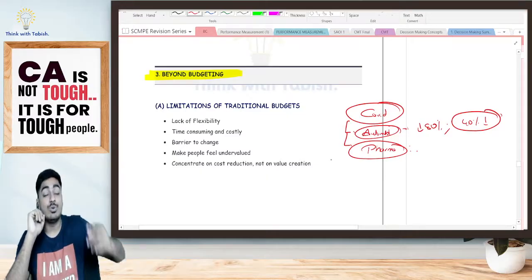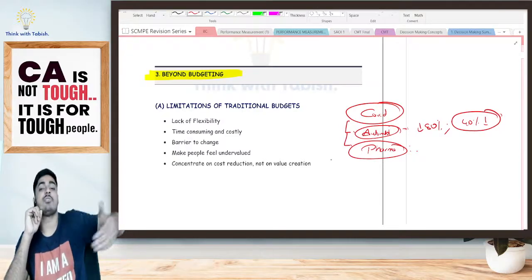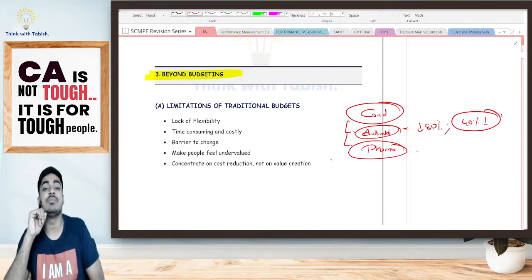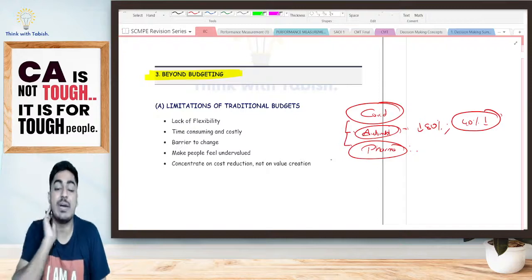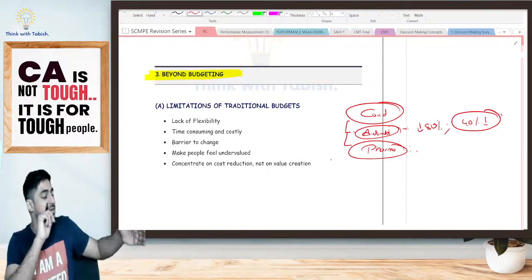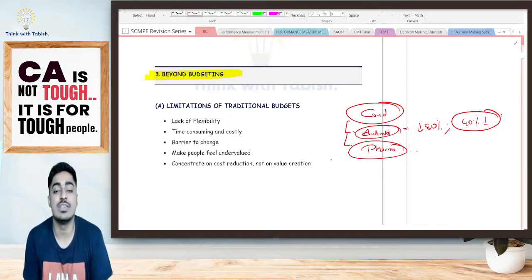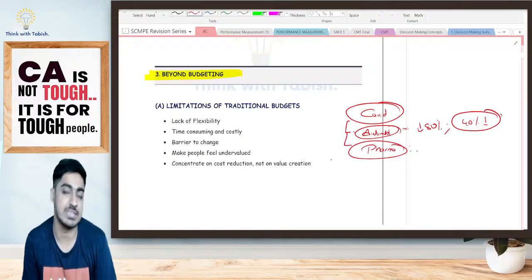They have achieved 2 times their budgeted figure. Now tell me, ideally, whether my performance is good or bad. Everybody has doubled their revenue. I've just increased it by 10%. My performance is actually bad. However, when I was doing my traditional budget analysis, this is my budget, this is my actual, I've achieved a favorable variance. Yes or no? It was not giving me a correct picture.